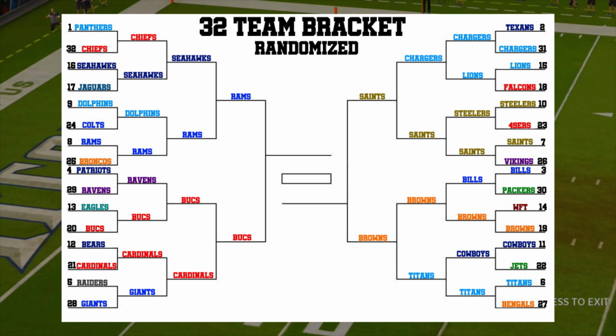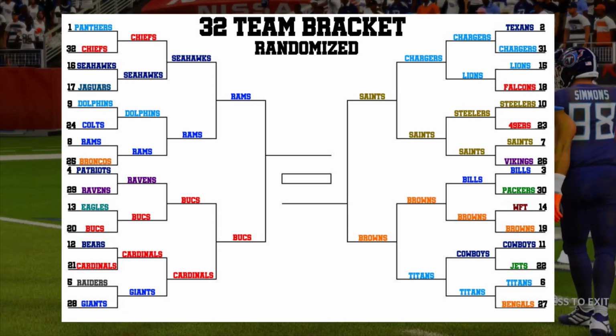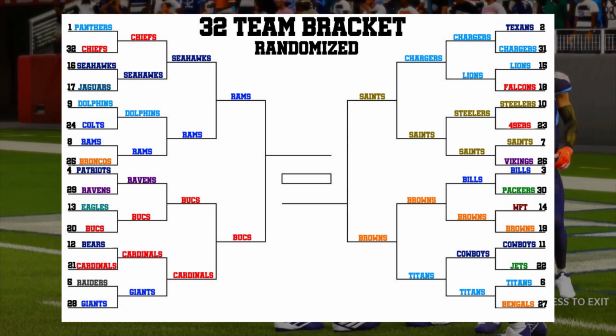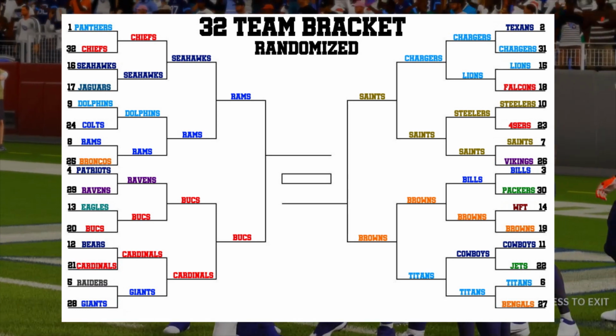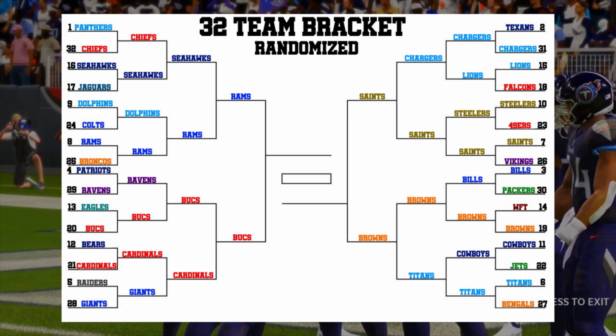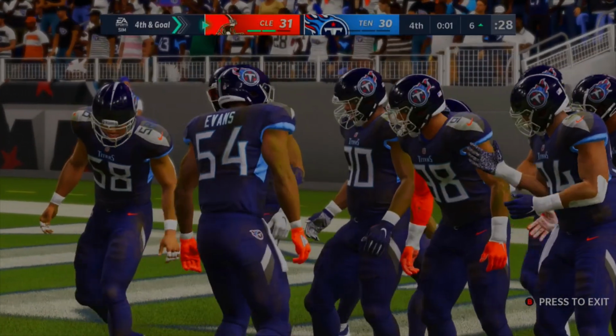So, final snap from Baker Mayfield, and the Browns will walk into Tennessee, and they'll get this one done once again, 31-30, just like in real life, except a little bit closer. And the Browns somehow have made it to the Final Four. 2 more matchups for the Super Bowl.